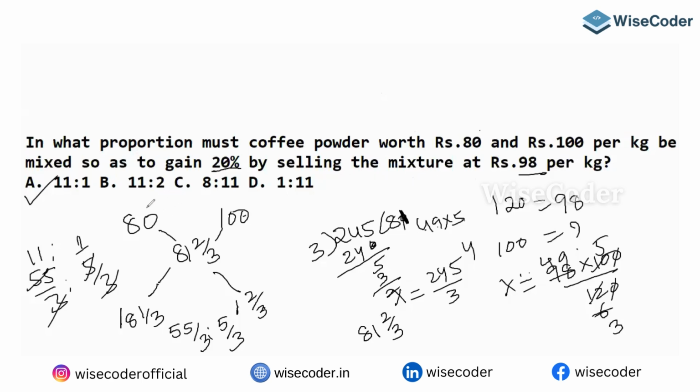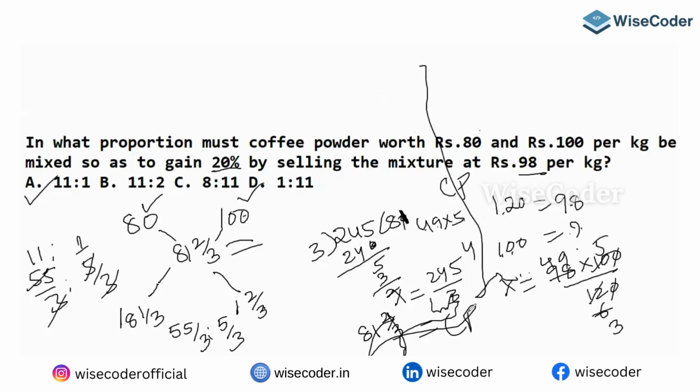Okay, see, one is 80, 100. But how to figure out this value? This is the cost price. How to figure out the cost price? 120 equals 98, then 100 equals how much? I got finally the cost price, which is 81 2 by 3. The value which I got is 81 2 by 3. So the cost price which I got is 81 2 by 3.